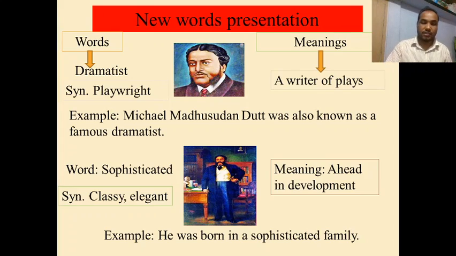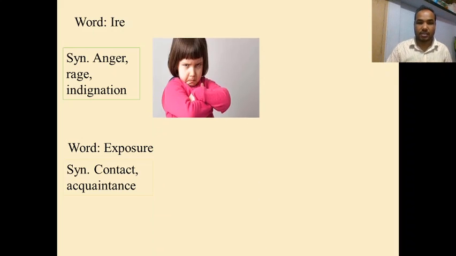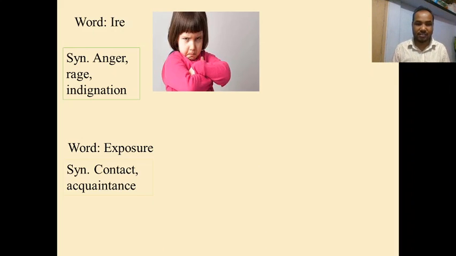Okay. Next word we see, ire. As synonyms of the word we can use anger, rage, indignation. I am repeating for you. The synonyms of the word ire: anger, rage, indignation. You have to memorize the meaning and synonyms of the new words. Okay? Let's see a picture. Look at the child. What is her mood? Do you know? Is he in anger or enjoyment? He is in anger. He is in a cruel mood.